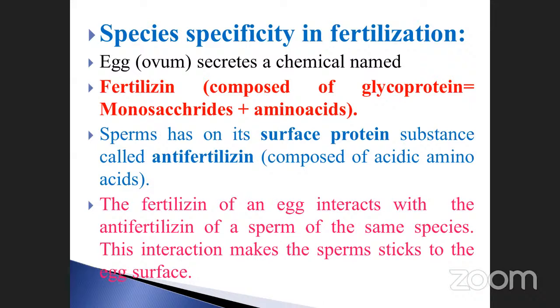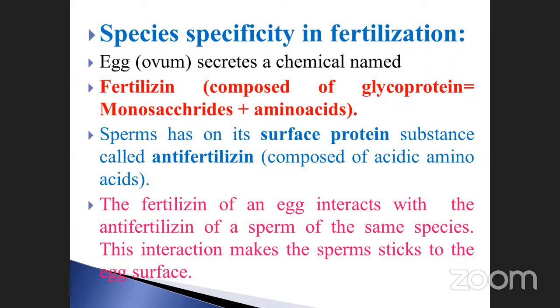The egg, otherwise called the ovum, secretes a chemical called fertilizin. Once again, repeating for you: the egg secretes a chemical called fertilizin. It is composed of glycoprotein, which is nothing but a protein molecule. Glycoprotein divides into two things. Glyco denotes monosaccharide, related to the glycosidic bond. What is the meaning of glycosidic? It means the bond between sugar molecules, isn't it?